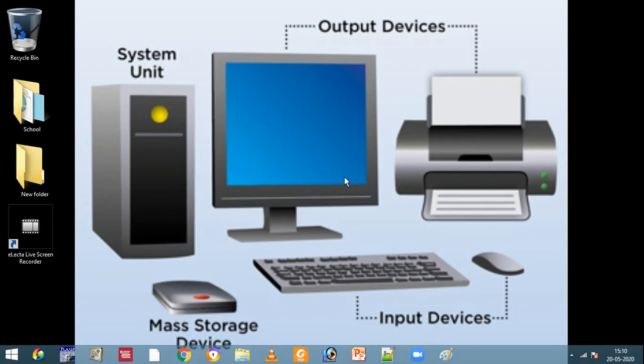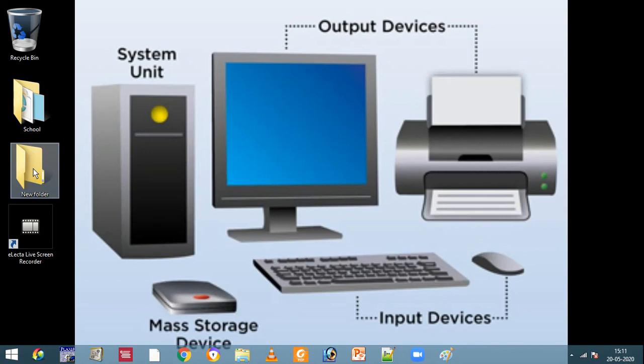For example, we are typing from keyboard, and whatever we are typing here is displayed on the monitor, right? So how? That is because of operating system. And if we want to open something in computer, we use mouse for opening. Suppose I want to open this new folder, so I have to click my mouse left button 2 times, right?